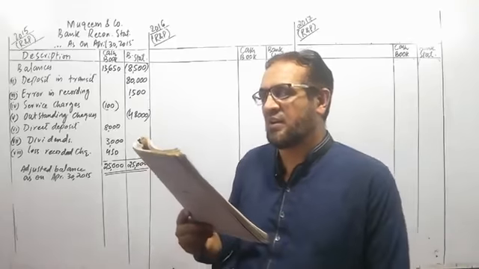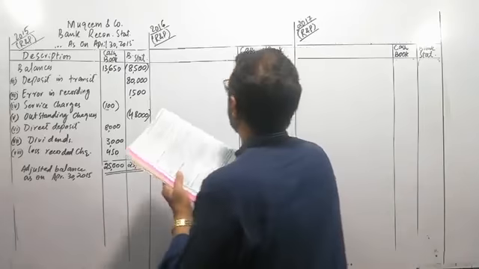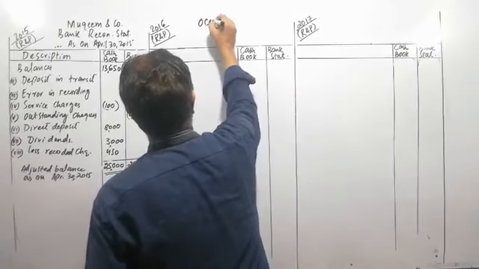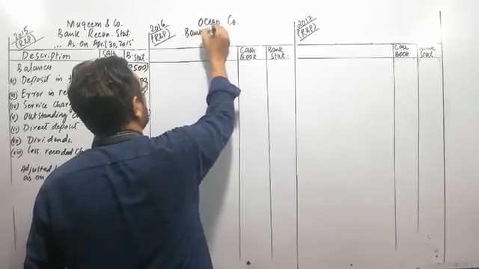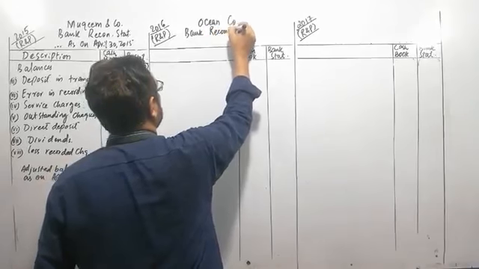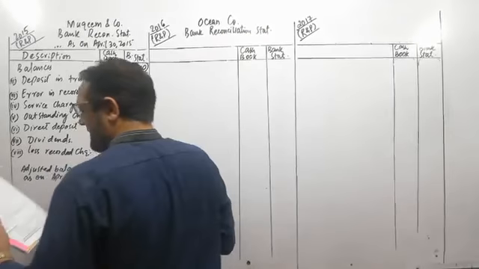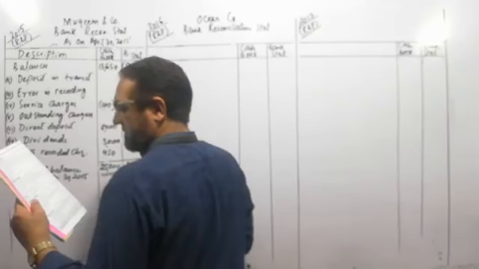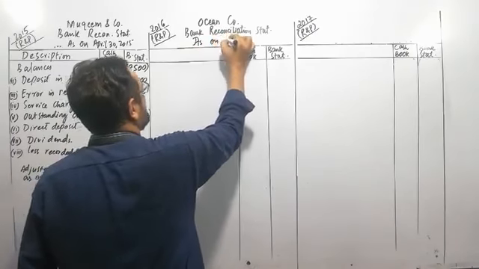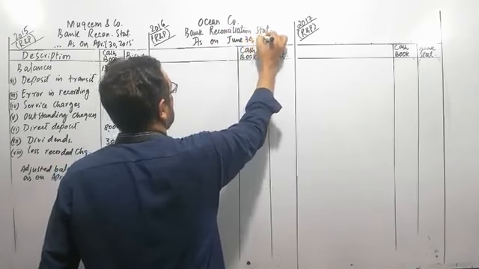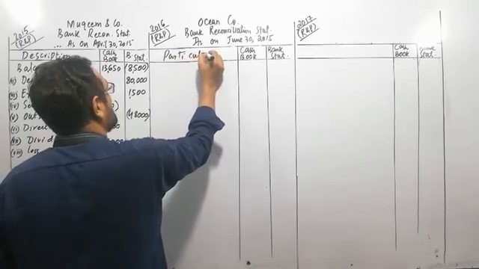Now, starting from the question, the name of the company is given here, Ocean Company Limited. We will first write the name of the company here, Ocean Company. We are preparing a bank reconciliation statement, so we will write the name of the statement here. Secondly, we will write the date. The date given in the question is June 30, 2015. As on June 30, 2015. First of all, we will write the balances in the particulars column.